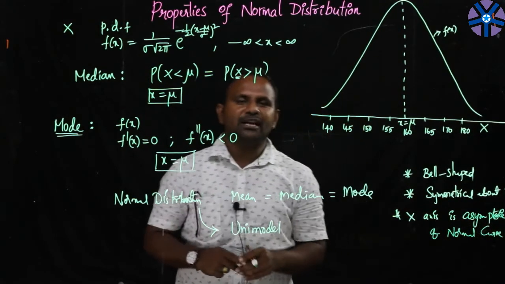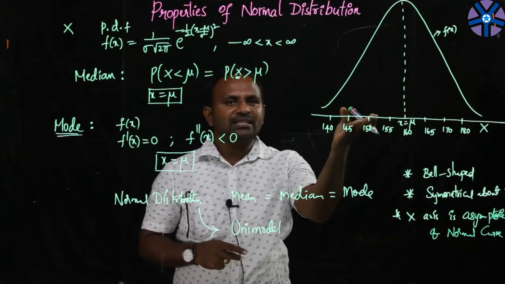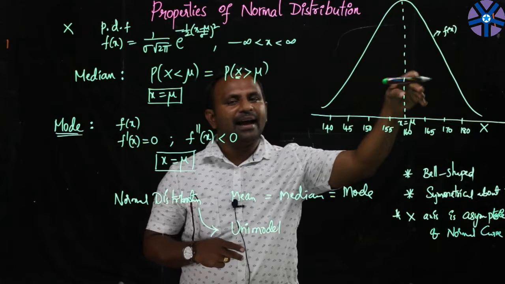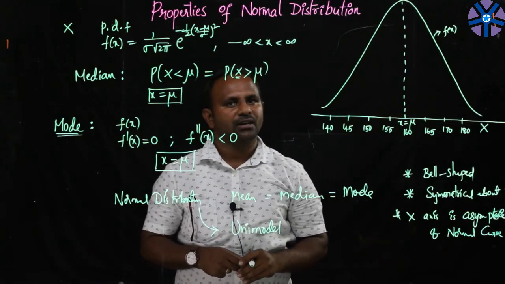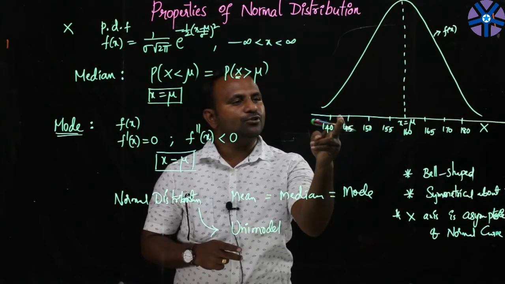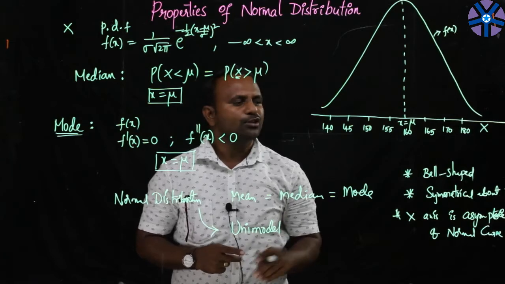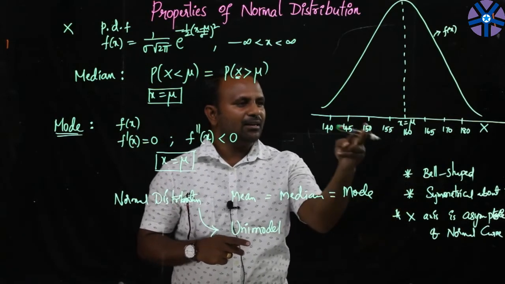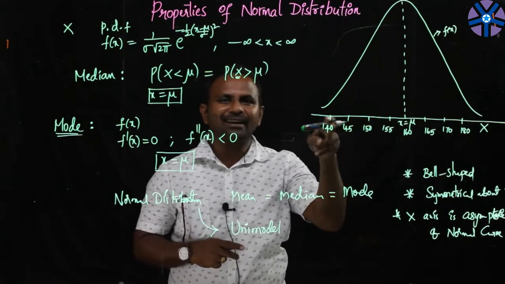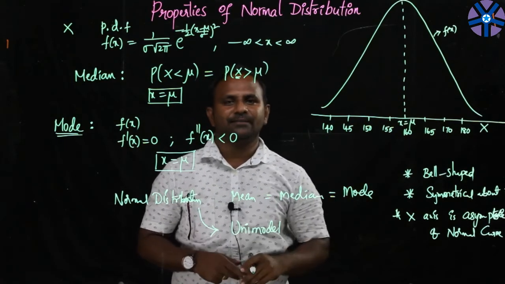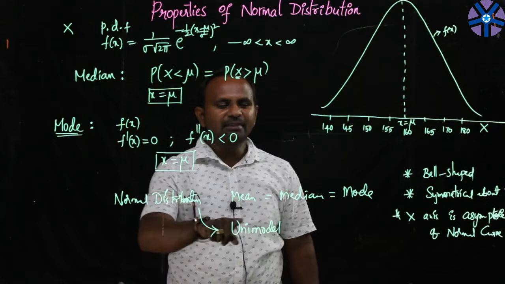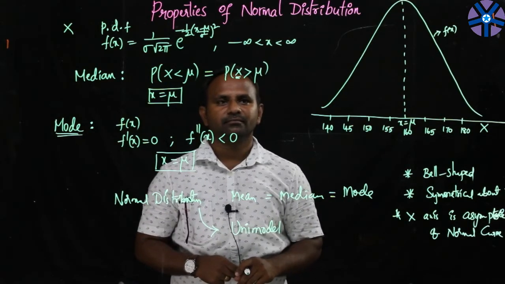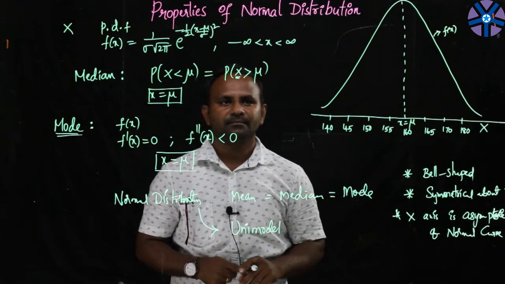What do we actually mean by asymptote? An asymptote is a tangent of the given curve which meets the curve at infinite distance. So I can say this is the asymptote of this curve. So it is bell shaped, symmetrical about x is equal to mu, the curve has the x-axis as its asymptote, and also mean, median and mode are all equal for this normal distribution. Clear?